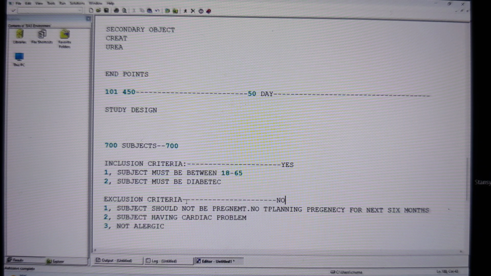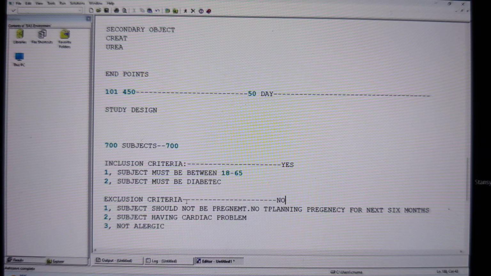And again, if the subject is having any cardiac problem and says yes, I will not take. If they say no, then I will take, and I will not believe them. So again, what am I going to do? I'm going to do the pregnancy test, and then I'm going to conduct a cardiac ECG or an angiogram or something. Based on that, I'm going to decide whether the patient has a cardiac problem, or is allergic to any medication. So inclusion exclusion criteria is very important.